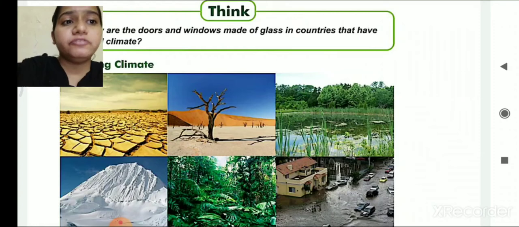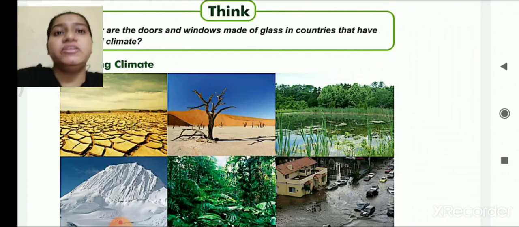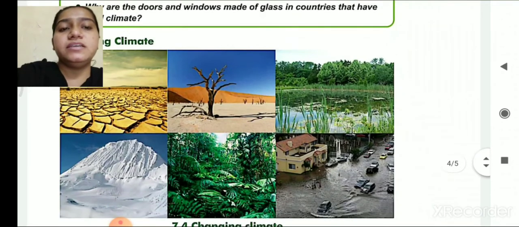The third photo is of a pond, a structure in which water is filled. So we can assume that in this area the amount of rainfall will be okay. That means it will be moderate. The fourth photo is of a glacier. That means the climate of the particular region will be very cold.